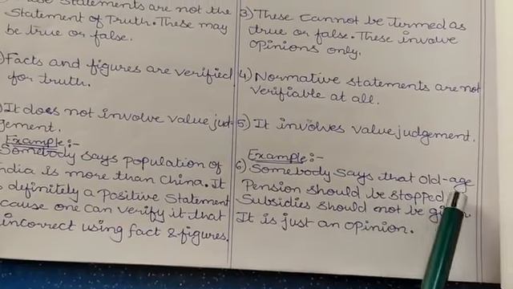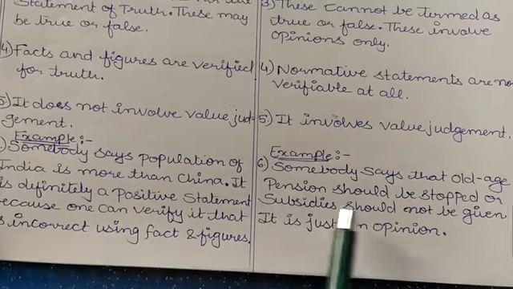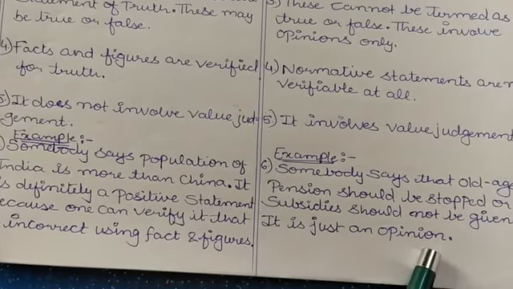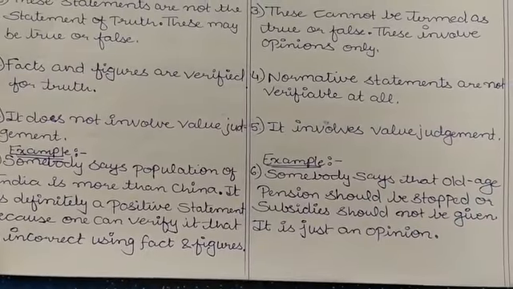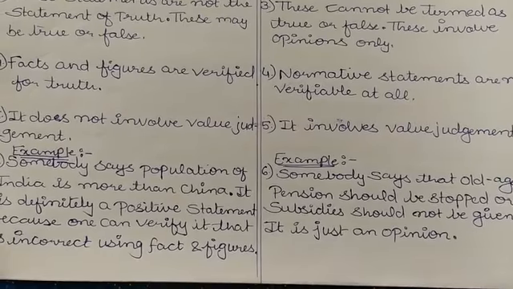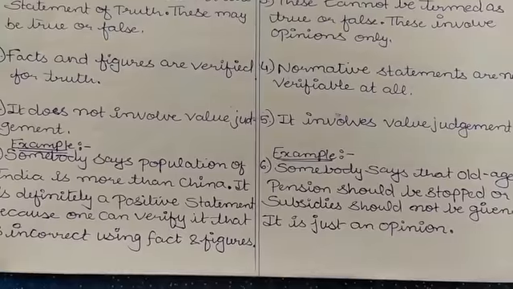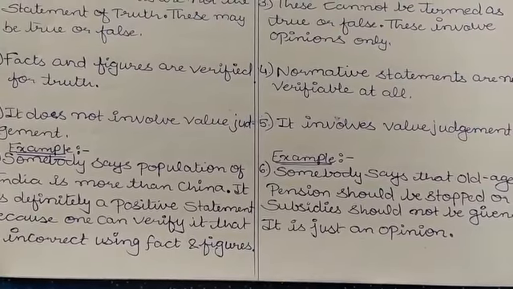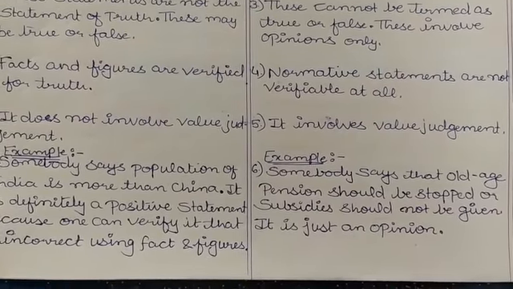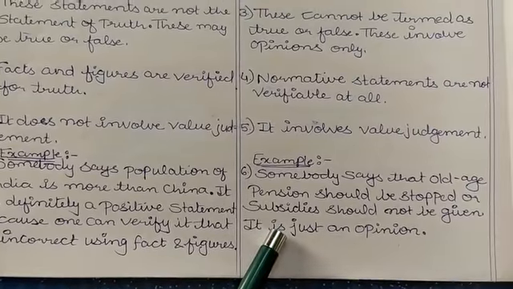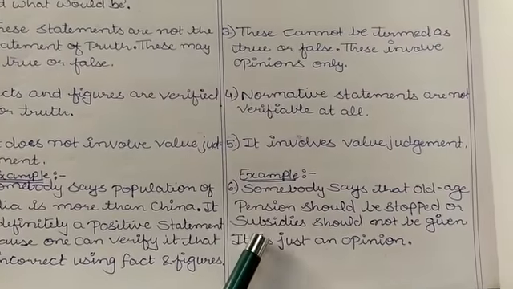Somebody says that old age pension should be stopped or subsidy should not be given. It is just an opinion, okay? Because some may have views in favor of old age pension, in favor of giving subsidies, while some economists may have the opinion that these old age pension and subsidies are just a burden on government revenue. Okay, so these are just opinions. We can't say that these are correct or incorrect.